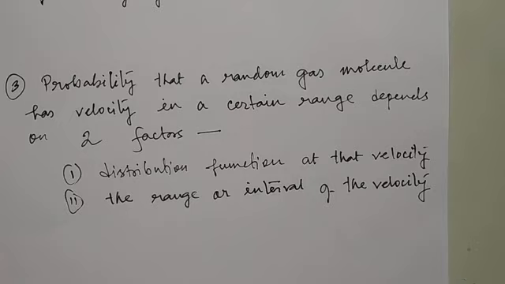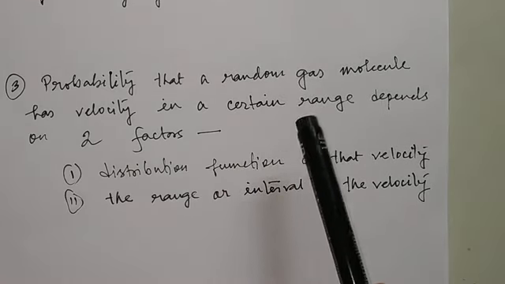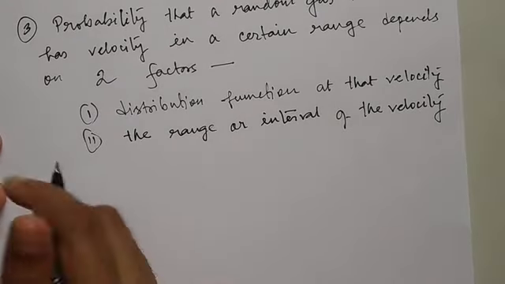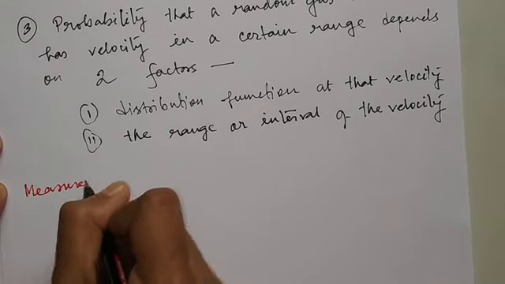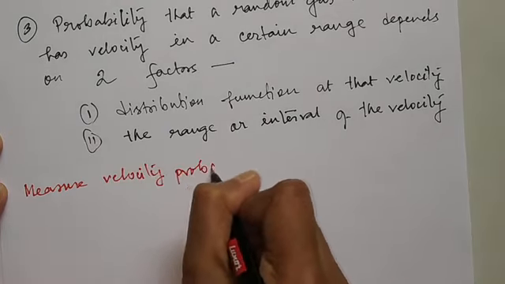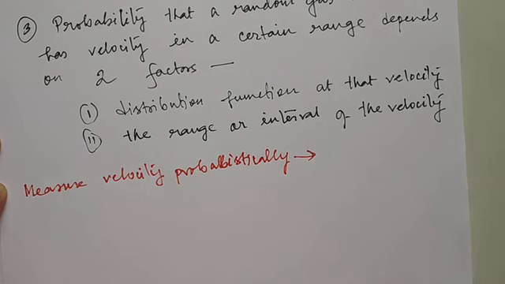To do that, we start by randomly selecting any gas molecule and measuring its velocity. But we cannot really measure its exact velocity. Instead, we give a probable idea. We measure velocity probabilistically.